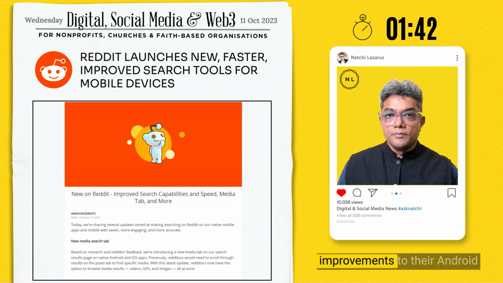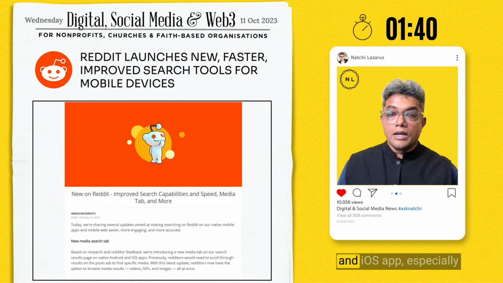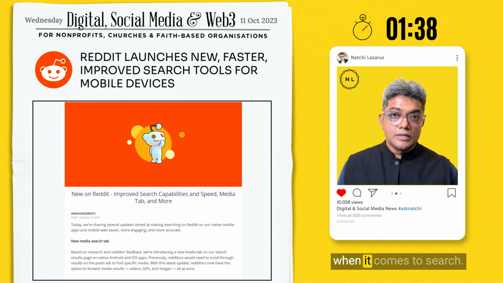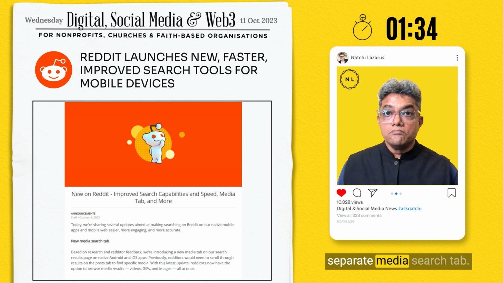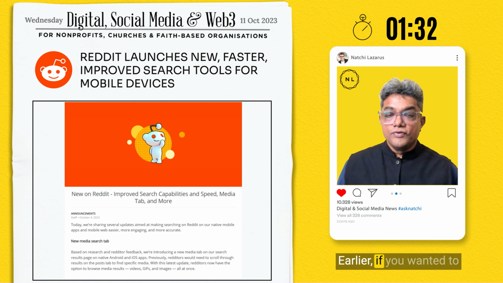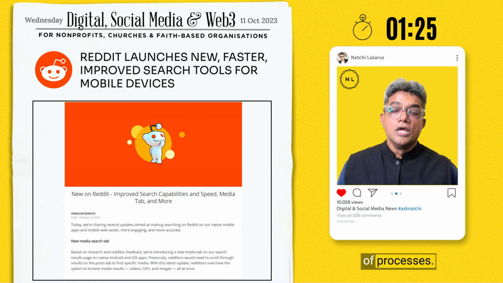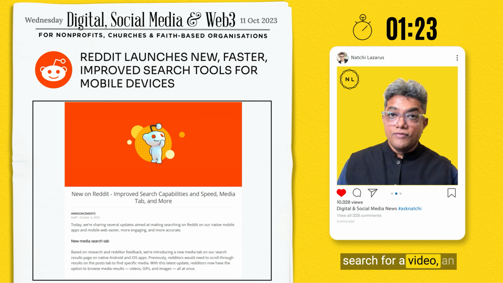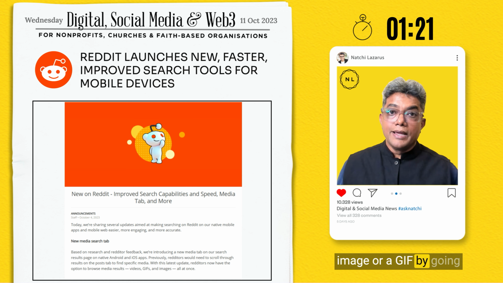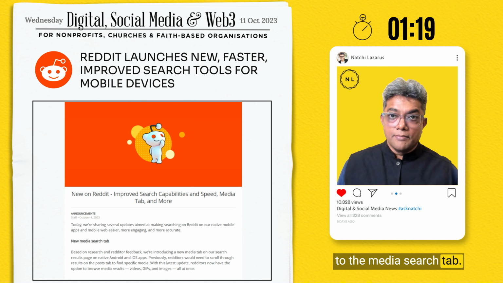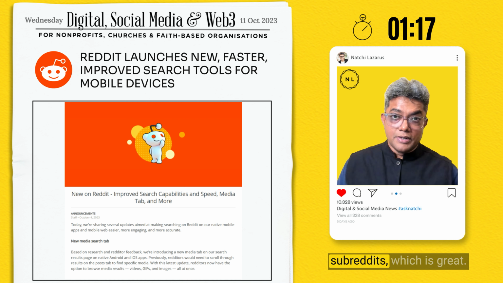Reddit announced multiple improvements to their Android and iOS app, especially when it comes to search. Now the app has a separate media search tab. Earlier, if you wanted to search for a media, you'll have to go through multiple conversations, then click on the link. It was not the easiest of processes, but now you can simply search for a video, an image, or a GIF by going to the media search tab. This also works for subreddits, which is great.